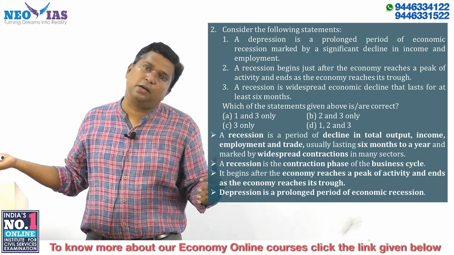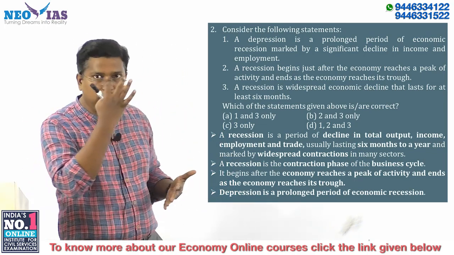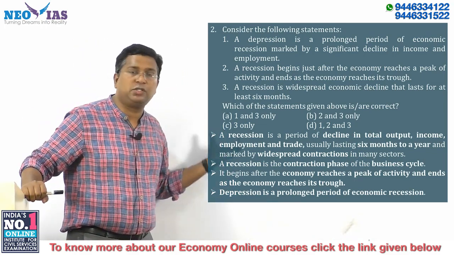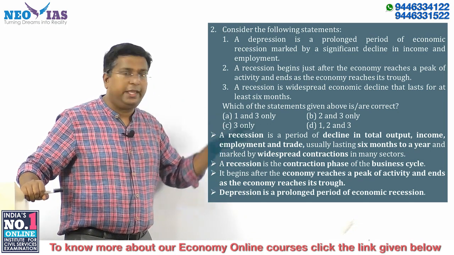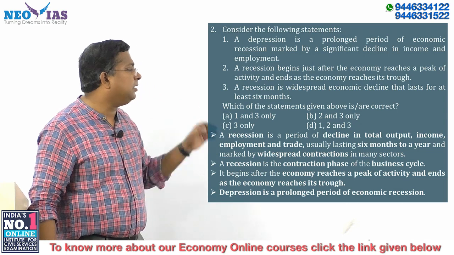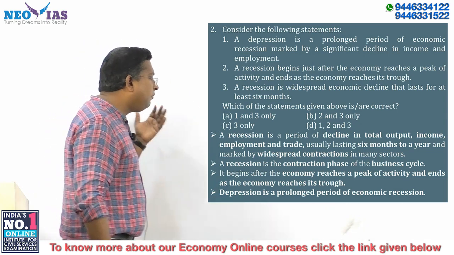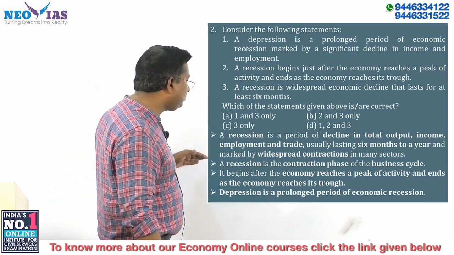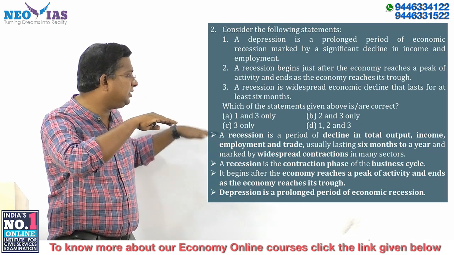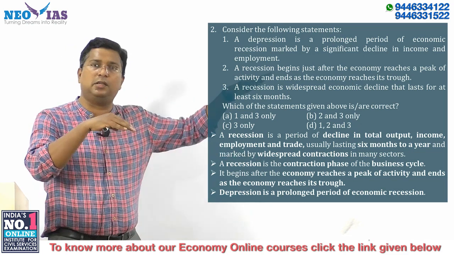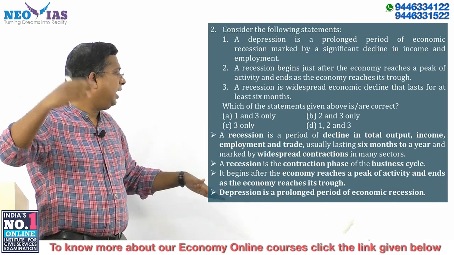Due to monetary and fiscal measures, the economy can recover. So be very clear with the definition of recession. It is a decline in total output, income, employment and trade, lasting nearly 6 months to 1 year, and marked by widespread contractions. Basically, recession is the contraction phase of the business cycle.